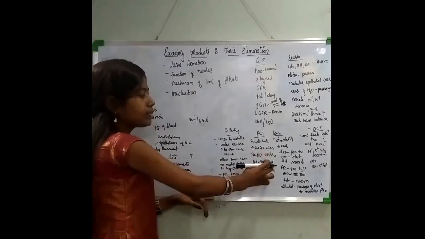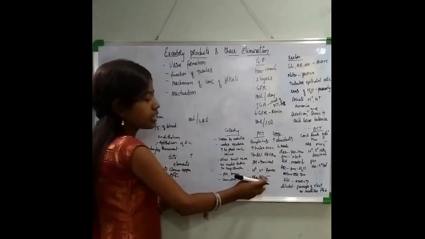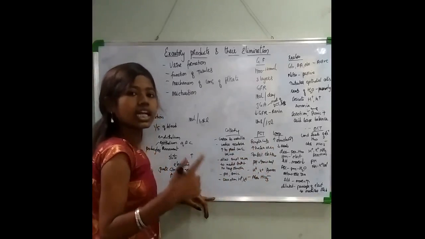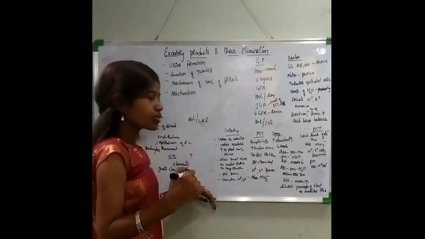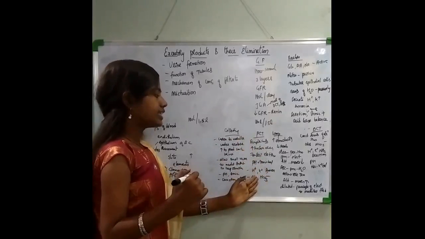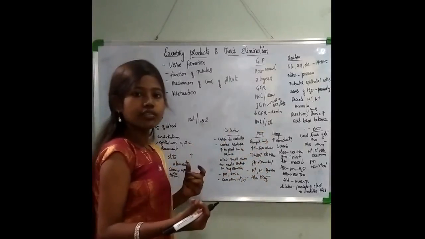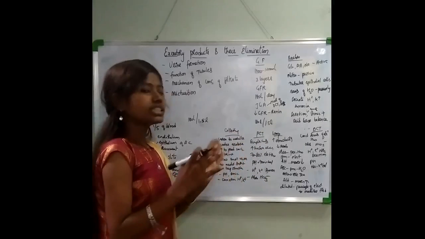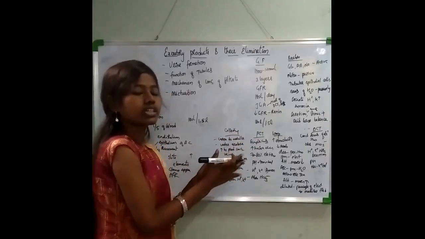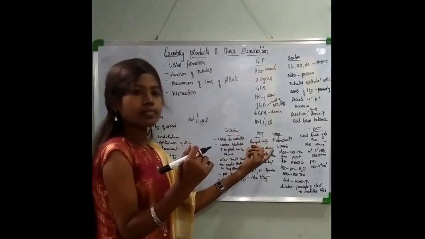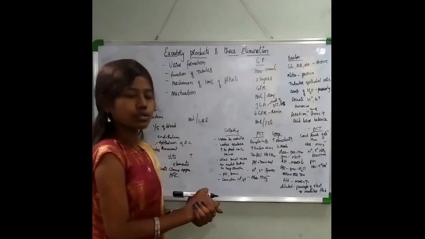At the same time, the absorption of HCO3 also occurs, and the secretion of hydrogen ion, potassium ion and the ammonia. So these are secreted and the absorption of HCO3 occurs. So PCT is a major site of reabsorption, and 70 to 80% of the reabsorption occurs. This is because the simple cuboidal epithelial cells increase the surface area for reabsorption.